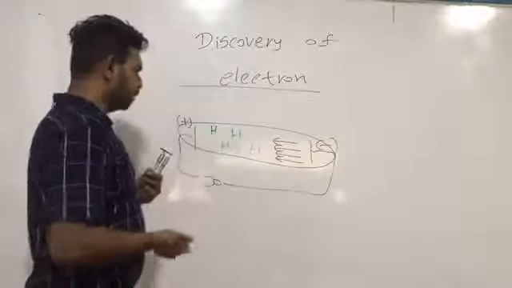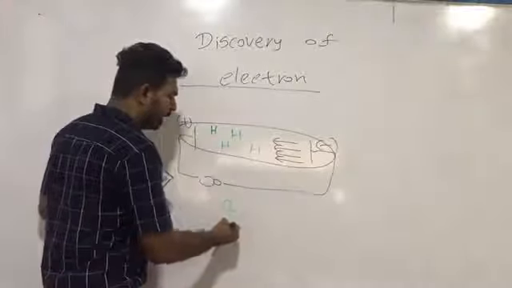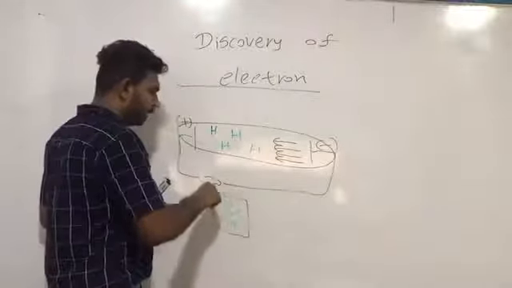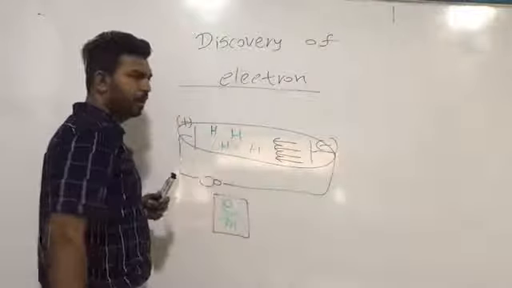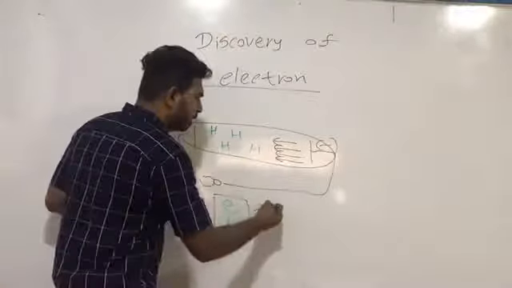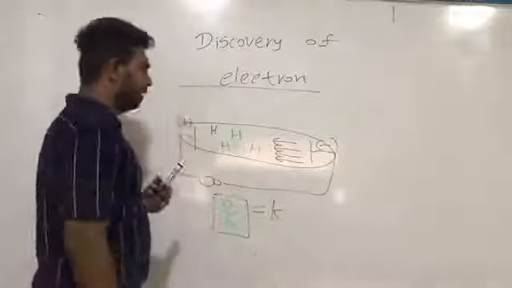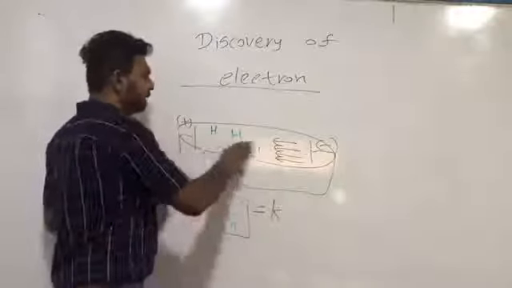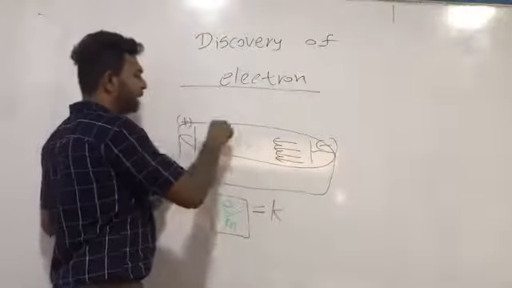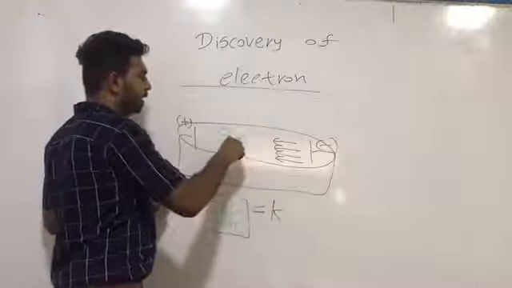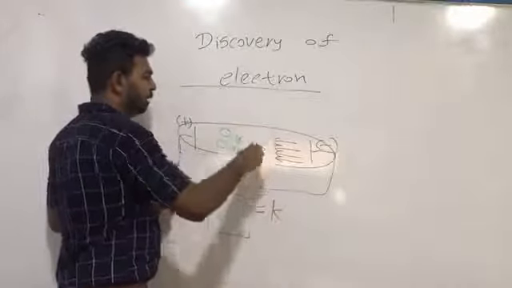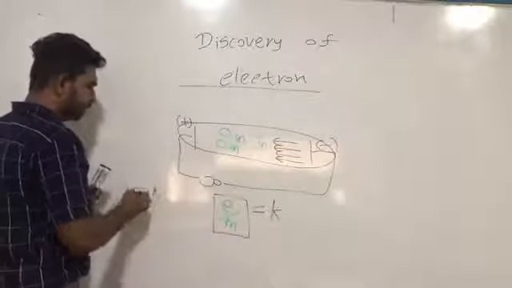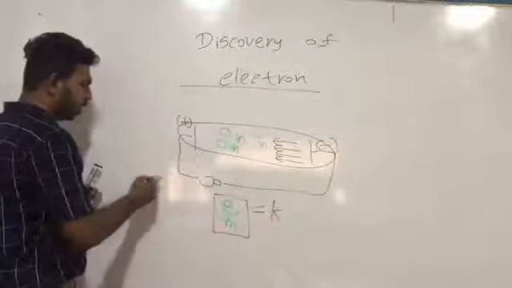Then we calculate the E over M ratio of the generated particle, and we get a value K. Then I insert another gas, oxygen gas, and we get another E over M value for oxygen gas.